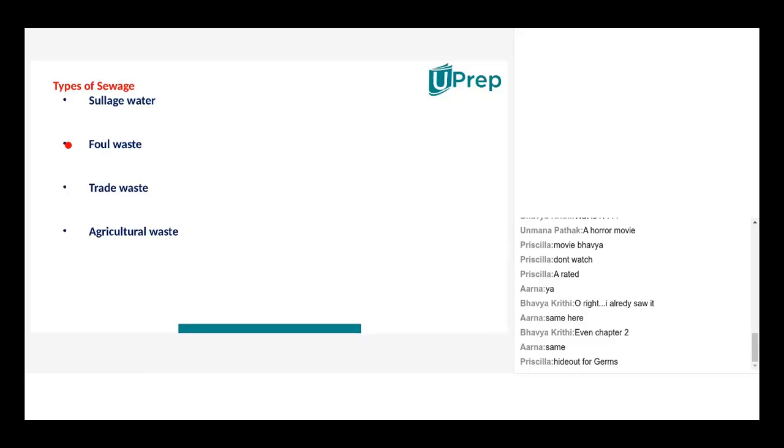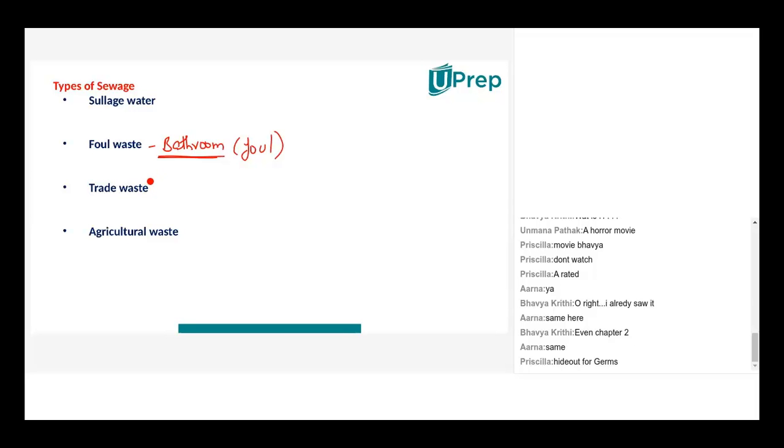The one which is not used or not even useful. So that is basically the water that comes from human excreta. Yes, whatever water comes from the bathroom, right? It could be human excreta, anything and everything that has got a foul odor. Of course, even sewage water after some time can also have a foul odor, but this has a foul odor right from the beginning. It could be urine, it could be human excreta, right?